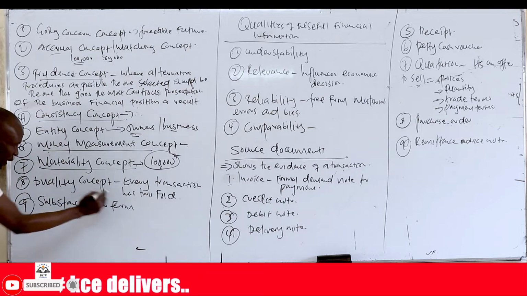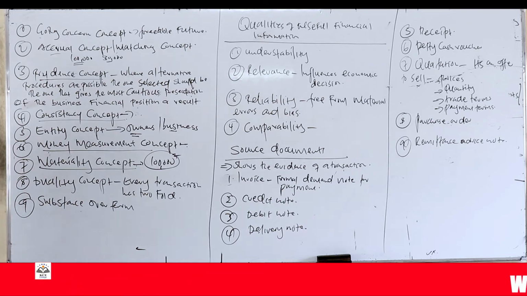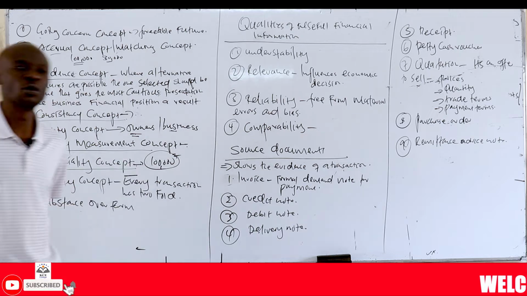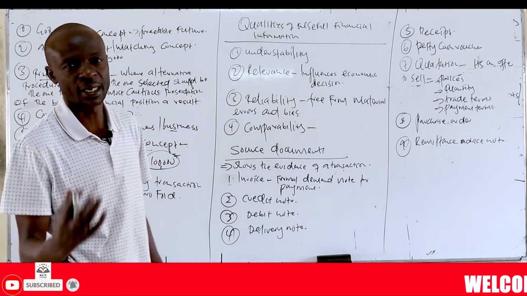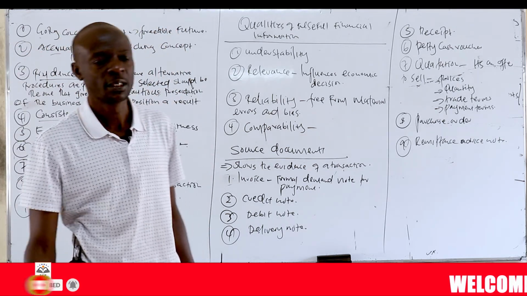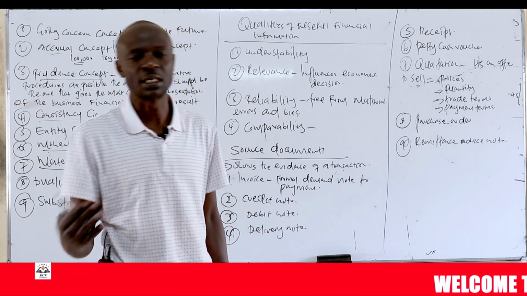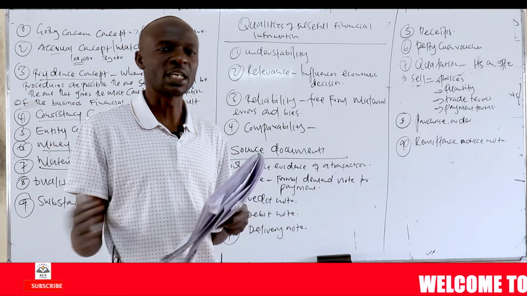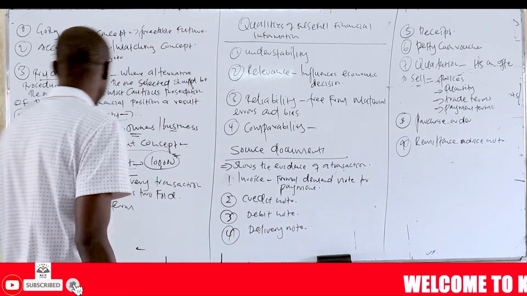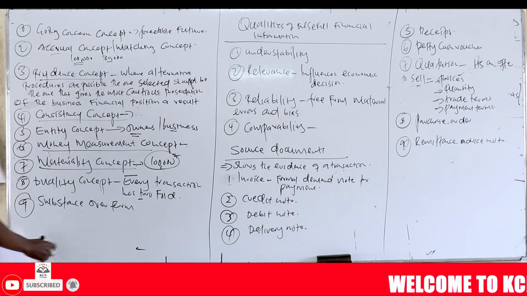And then we have the duality concept. Duality concept means that every transaction has two folds. In other words, we have a debit and a credit. That is the basis of double entry. We'll learn what a debit and credit are. So every transaction must have a debit and a credit. That is what we call the duality concept.